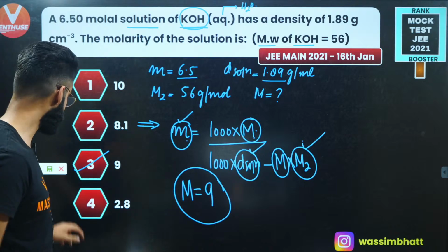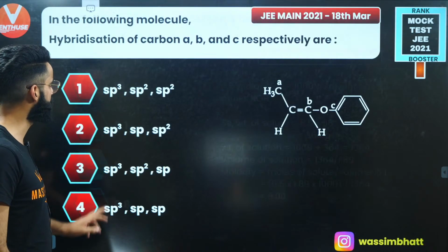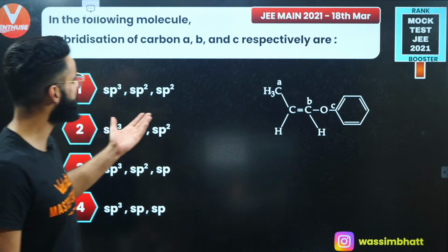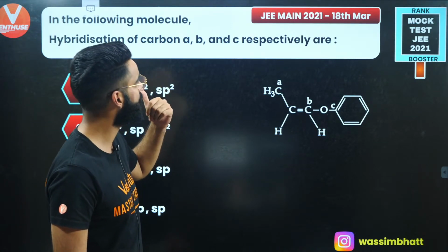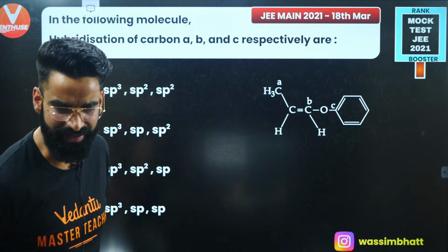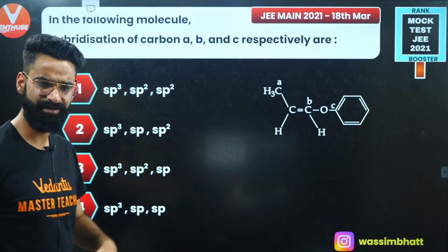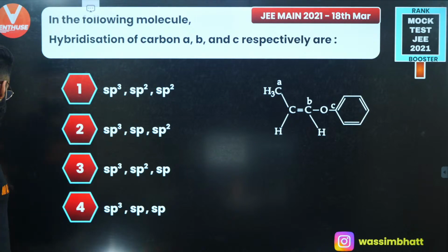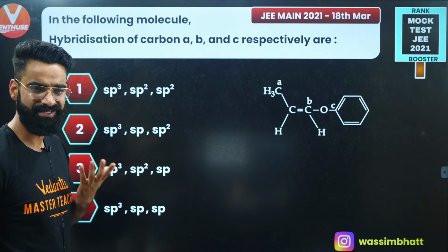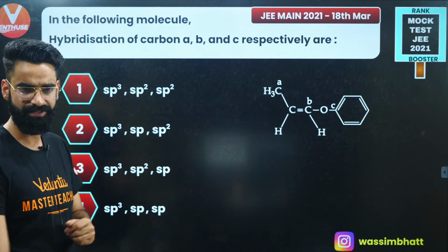Welcome, welcome. Perfect, guys. Let's move on to one more question then. In the following molecule, the hybridization of carbon A, B, C respectively are. The question was asked in your JEE Mains 2021 18th March attempt. I mean, this year only it was asked. Give it a try. Let me know its answer. A very simple and basic question this was.